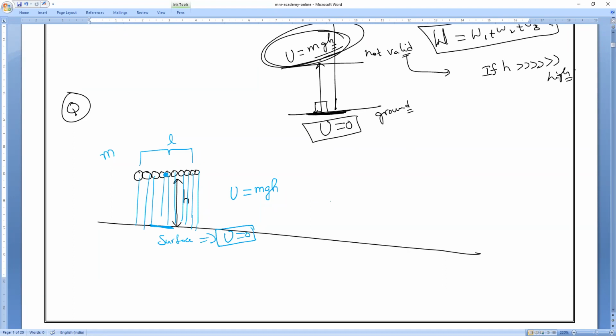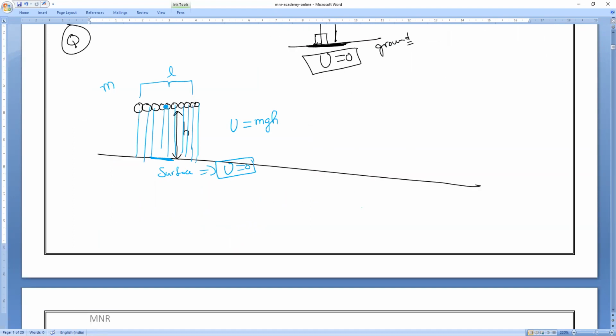Everybody? Yes. Now the same diagram, the same chain I'll give like this, diagram B. Now tell me, what is the potential energy? Now, the chain has been kept like this. So all of you remember, here every particle is traveling the same height. Am I right or wrong, guys?